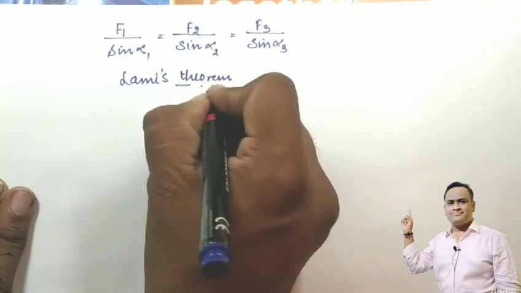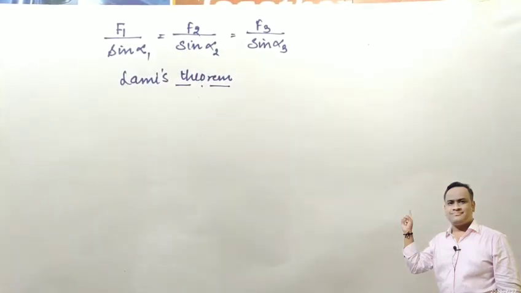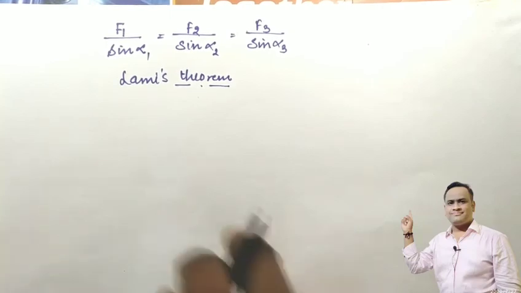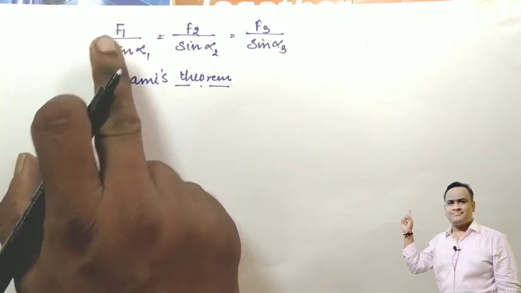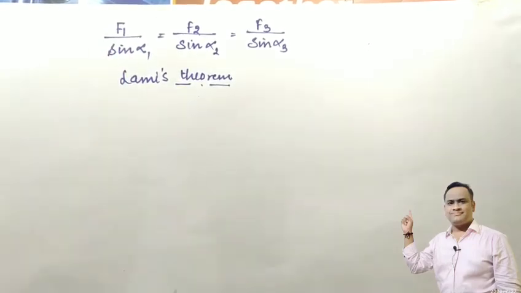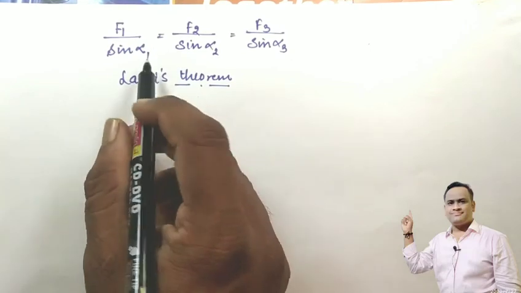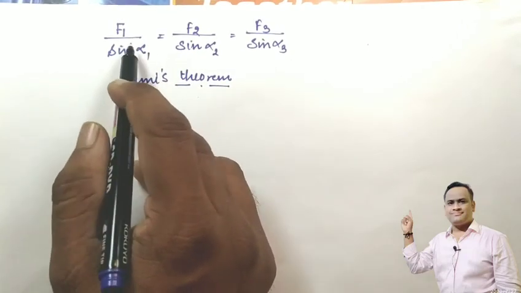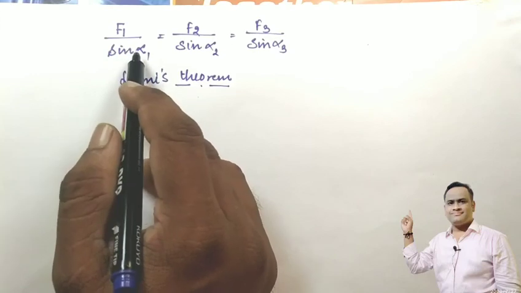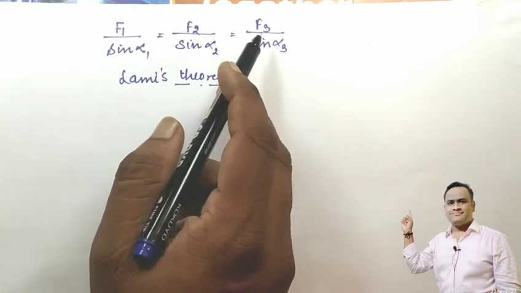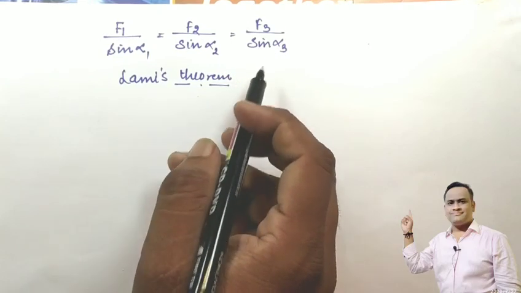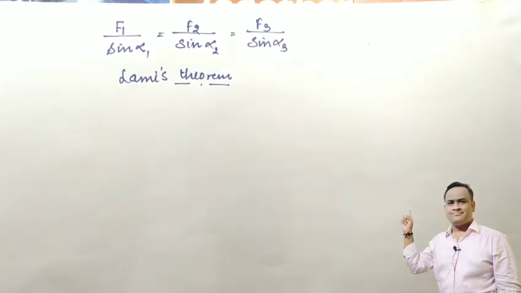Okay students, so what does Lami's theorem state? Lami's theorem states that if three forces F1, F2 and F3 act on the same point, then each force upon the sine of the angle between the other two is equal, with F2 corresponding to alpha 2 and F3 to alpha 3. In this condition we can easily find the balancing condition of all these forces.